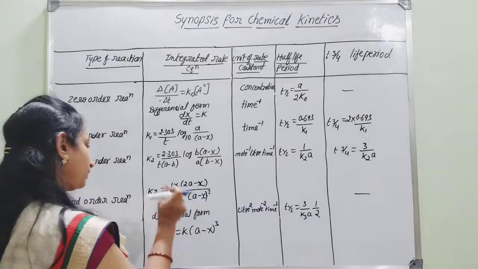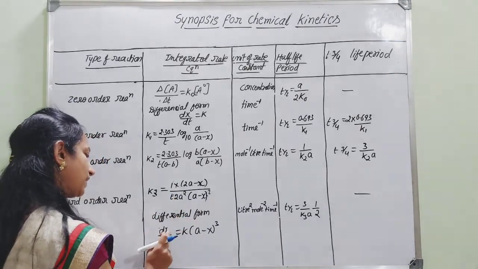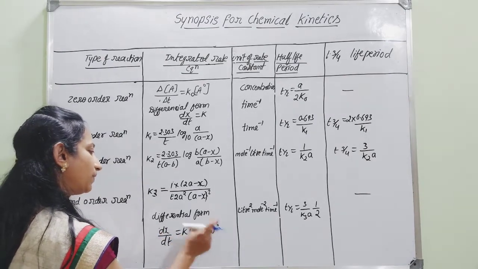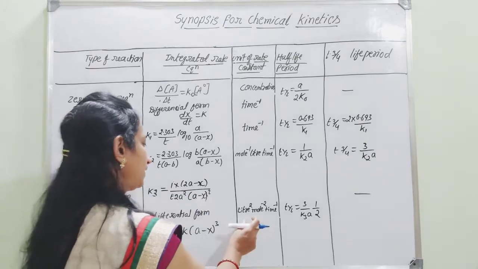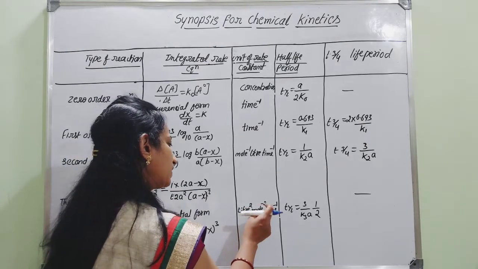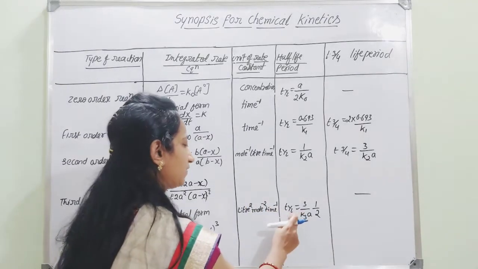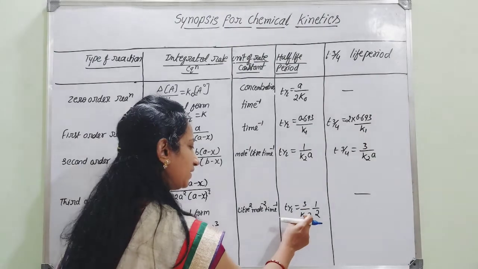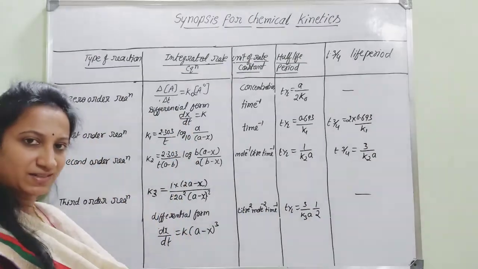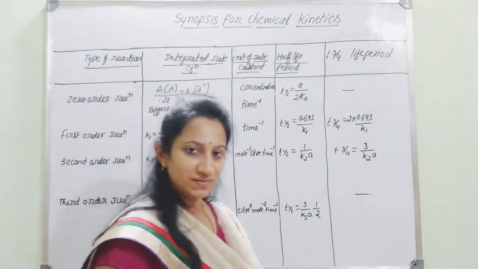And here, in case of the differential form, it is given as dx by dt is equal to k into (a minus x) to the power 3. And what is that unit? Liter square, mole to the power minus 2 and time inverse. And t half is given as 3 by k3 into a square, that into half. So you have to remember all these expressions, which are most important for our examinations.